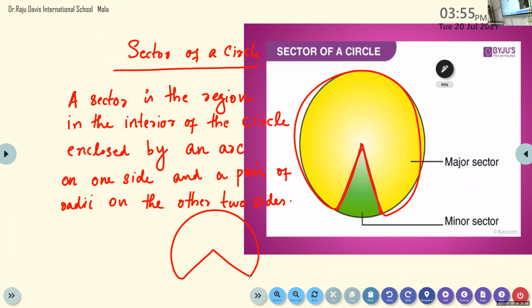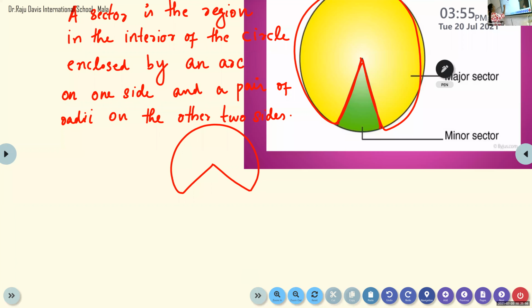See? Can you see a minor arc here, major arc here, and two radii? Yes, ma'am. So the same major arc and minor arc, it is between an arc and the two radii. Clear?